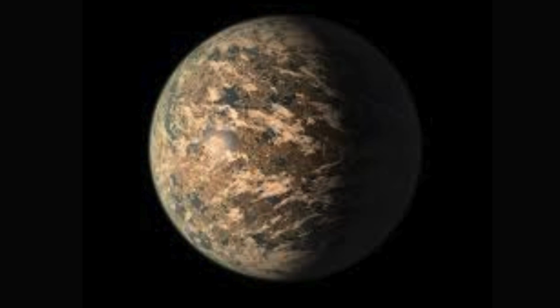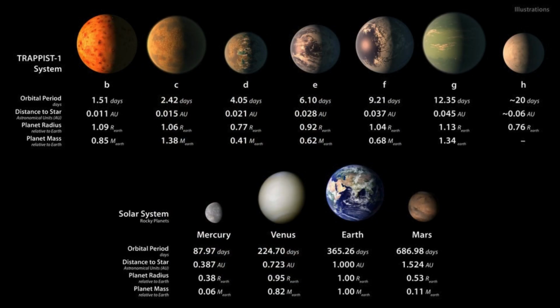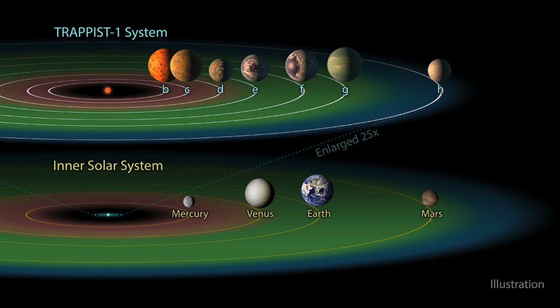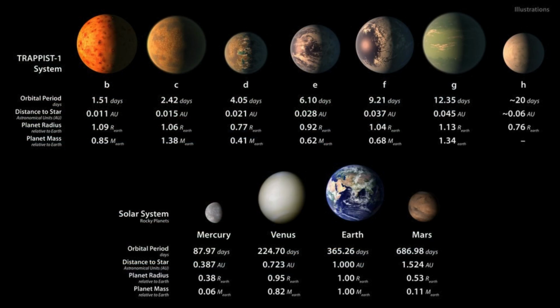In addition, this planet, along with Proxima b, is tidally locked. This means that one side of the planet always faces the Sun, making that side perpetually hot, and the dark side eternally cool. This means that each half of the planet experiences extremes in temperature that may make it uninhabitable for life. At least, life as we know it. However, if this planet turns out to have an atmosphere, which we don't know yet, it might even out the temperature of the entire planet, creating favorable conditions for the development of life.